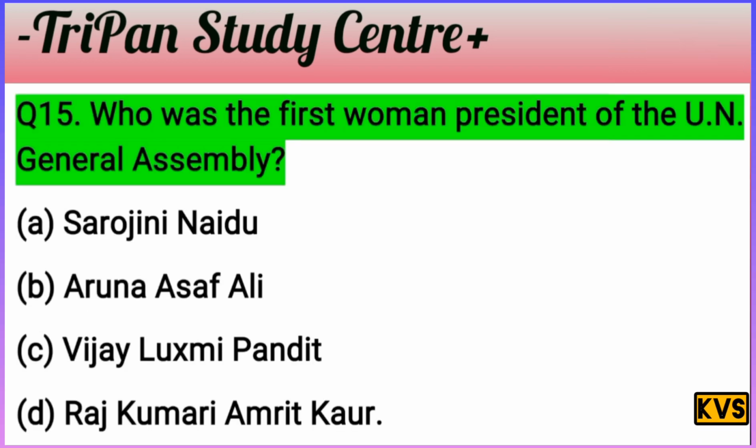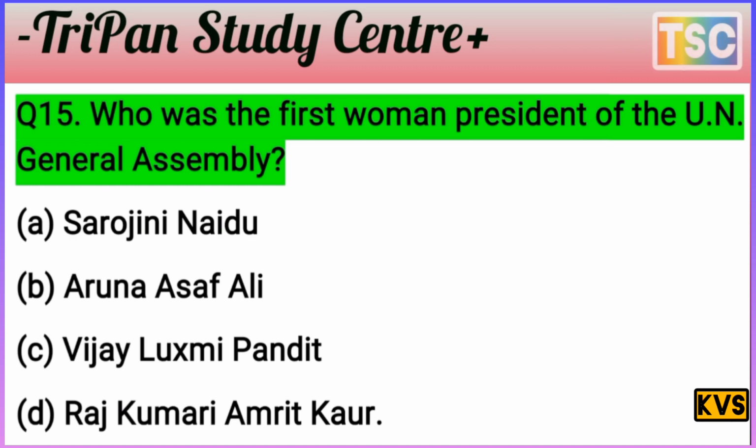Next question arrives here. That's important. Who was the first woman president of the UN General Assembly? That's an important question here. Who was the first woman president of the UN General Assembly? Option A is Sarojini Naidu, B Aruna Asaf Ali, C Vijay Lakshmi Pandit, D Rajkumari Amrit Kaur. The options are most important here.